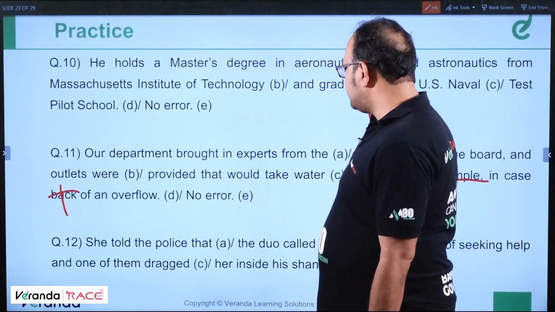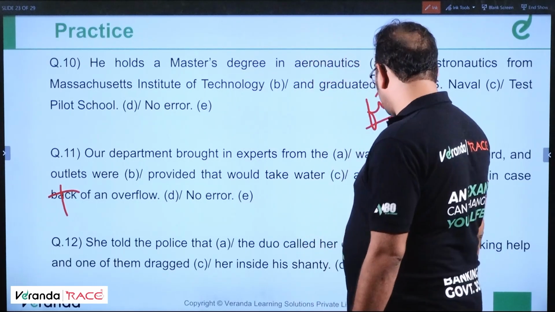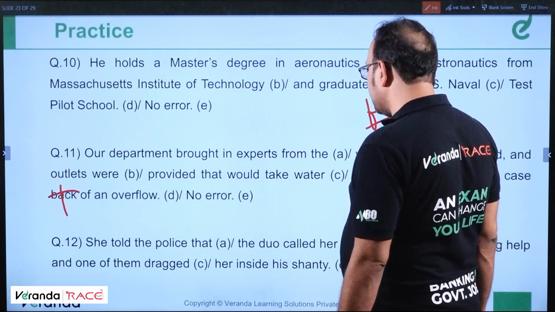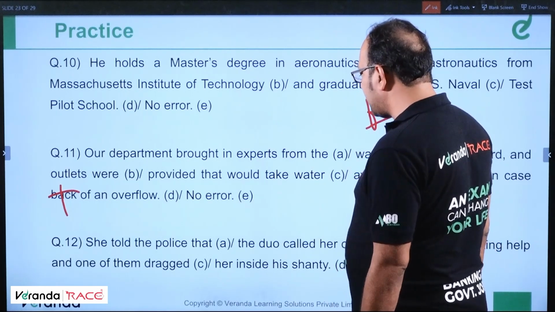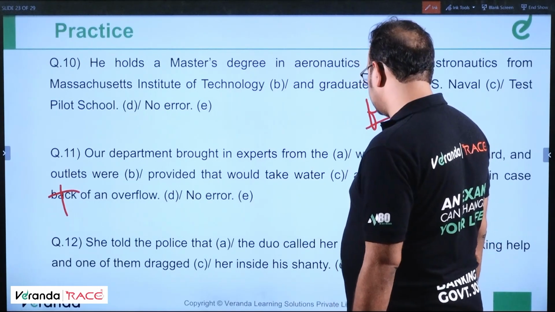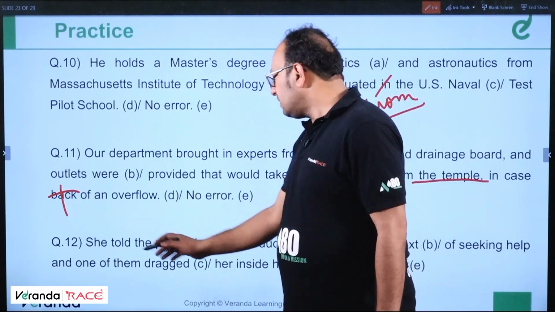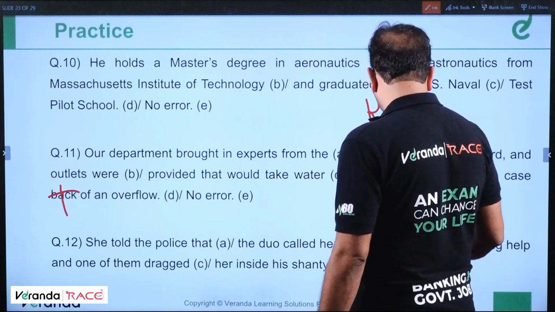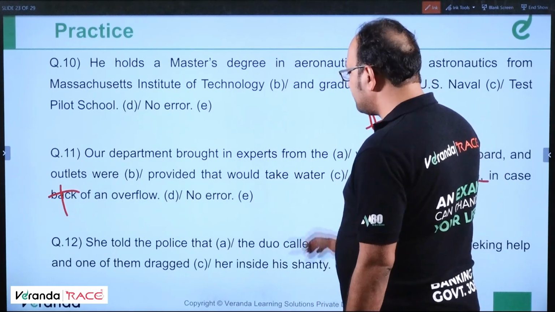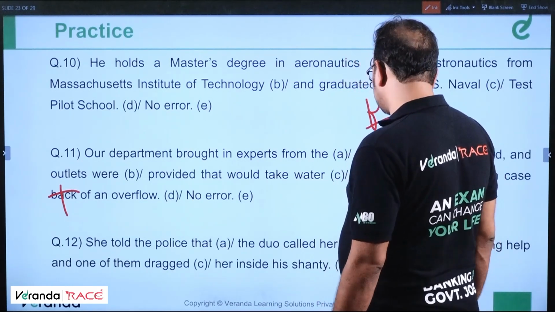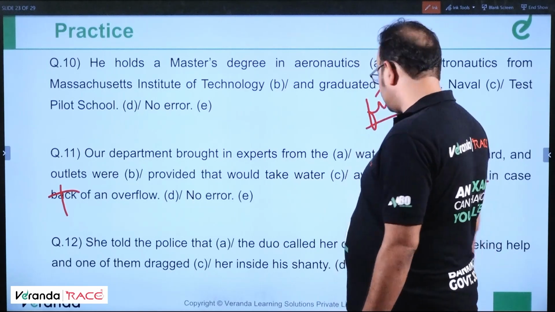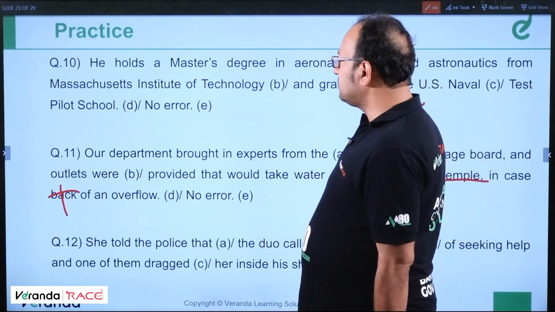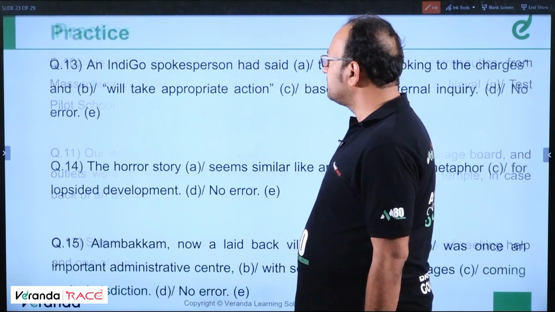She told the police that the duo called her on the pretext of seeking help and one of them dragged her inside his shanty. No error. Clear?